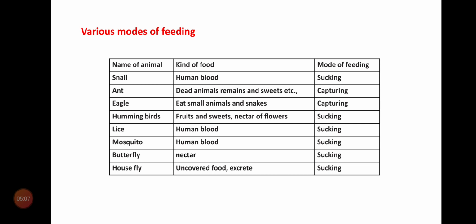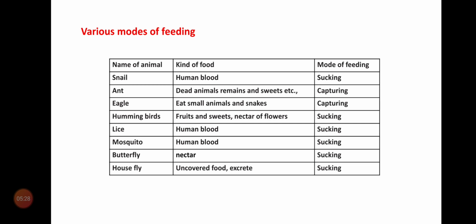Housefly. Houseflies are also one of the dangerous insects. Why? Because they feed on uncovered food and excreta of humans and other animals. This is also sucking.